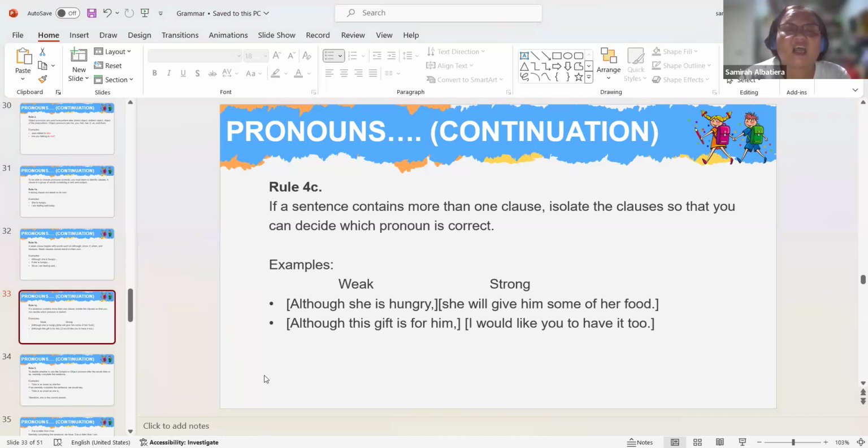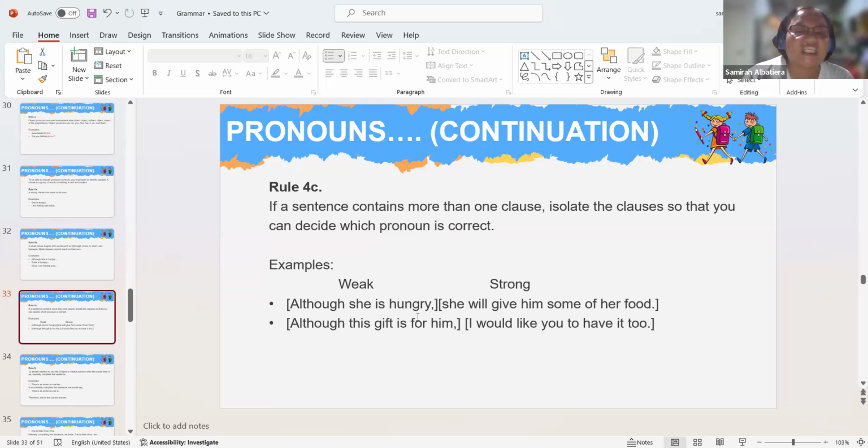These are the weak clauses, while on the right side would be your strong clauses. Although she is hungry, she will give him some of her food. Another one, although this gift is for him, I would like you to have it too.